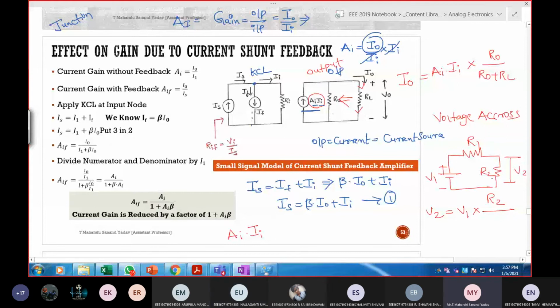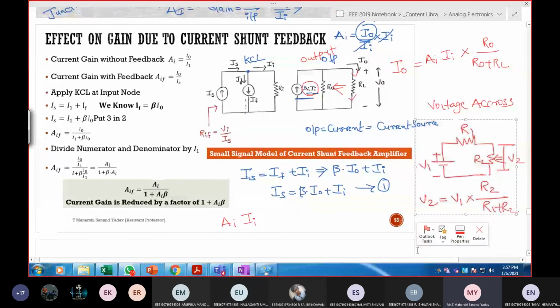You're calculating voltage across this resistor. That's why this becomes the opposite. So R2 by R1 plus R2. Everyone will make the same mistake. That's why I'm repeating this one. Okay, done.